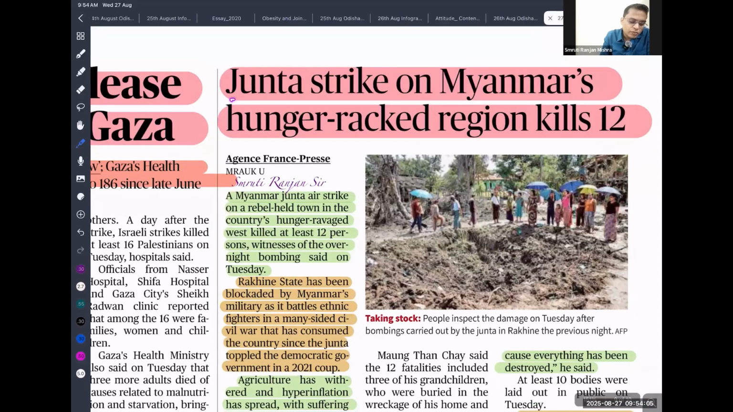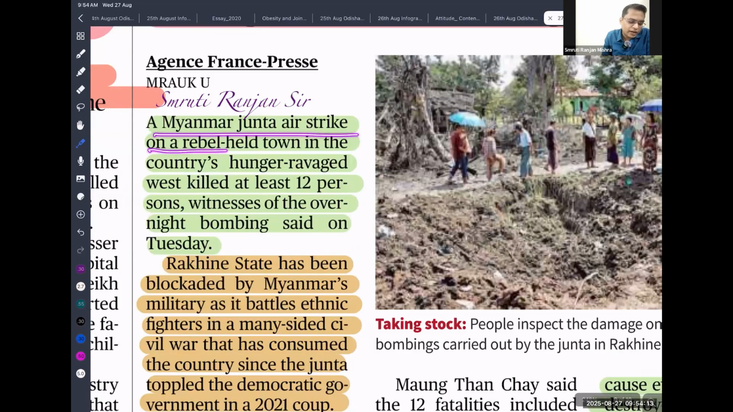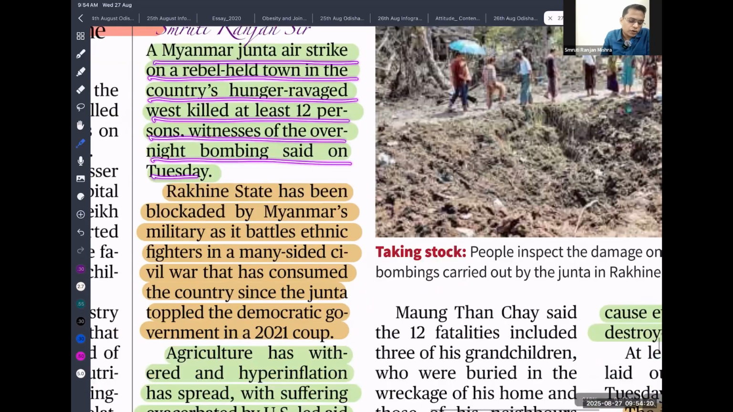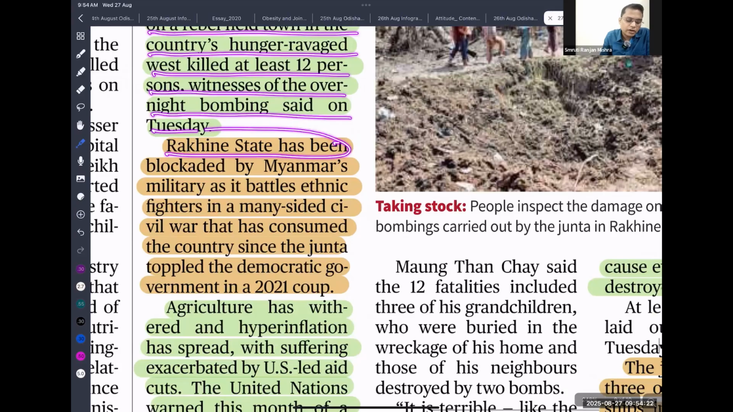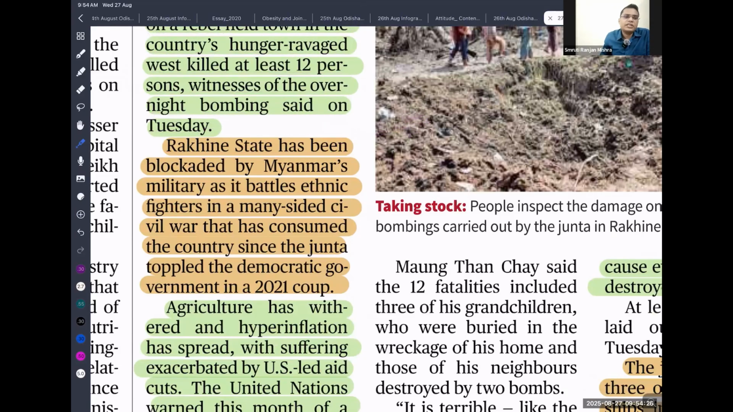So next is Junta. Junta is actually the military ruler of Myanmar. A strike on Myanmar's hunger-racked region killed 12. So the Myanmar Junta struck a rebel-held town in the hunger-ravaged country, killing 12 persons, witnesses said of the overnight bombing on Thursday. Rakhine State is located on the western side of Myanmar, where Rohingya migrants are basically staying.